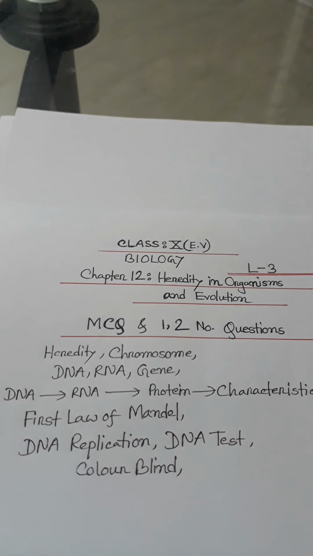What is thalassemia? Thalassemia is a disease of abnormal red blood cells, and ultimately the patient suffers from anemia.